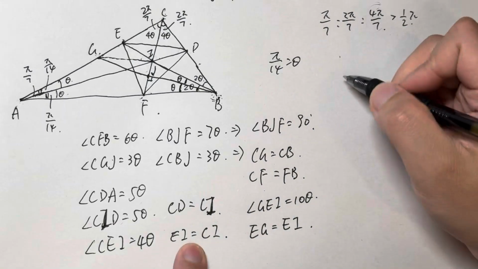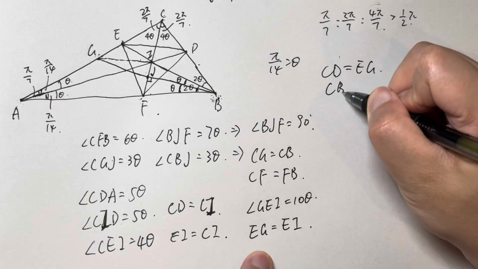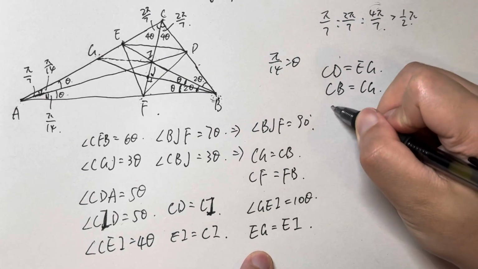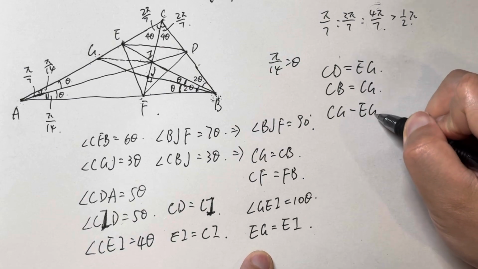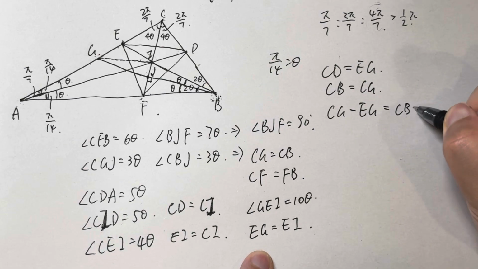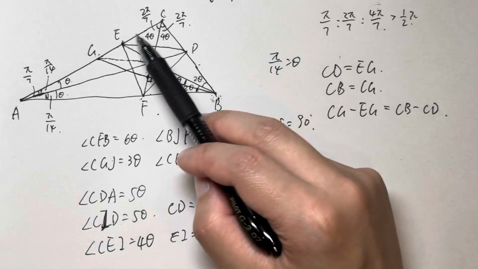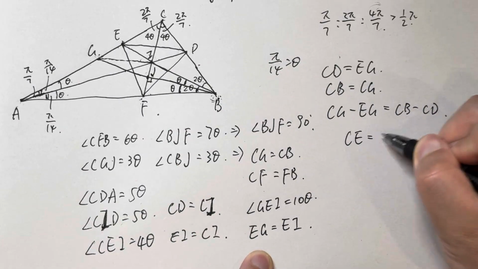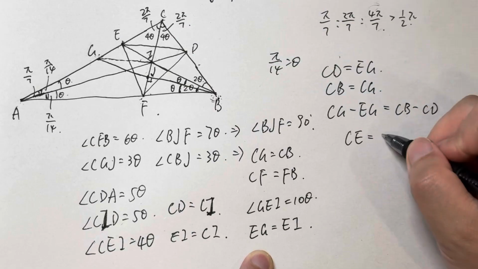We know that CD equals EG, and we know CB equals CG. So CG minus EG equals CB minus CD, right? CG minus EG, that is CE, equals CB minus CD, that is DB.